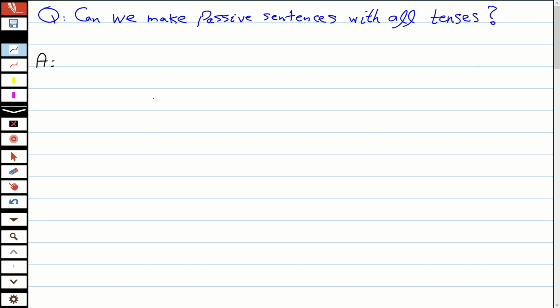My name is Nima. One of my students today asked me, can we make passive sentences with all tenses? And I thought maybe you have the same question and you're wondering if we can make passive sentences with all tenses or not. So here is the answer. Yes, we can. But there is a condition.